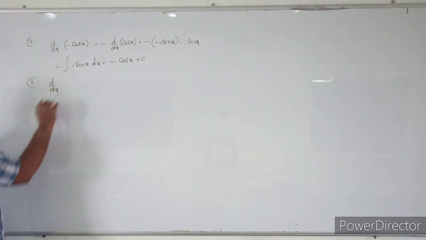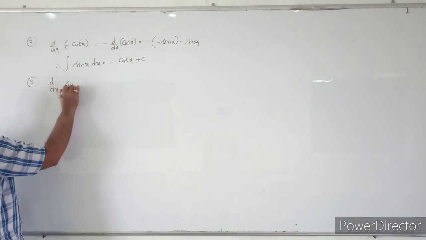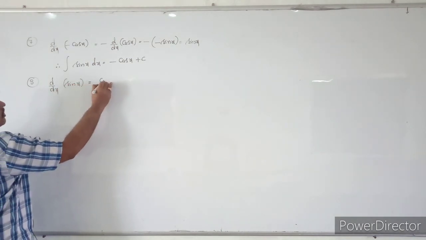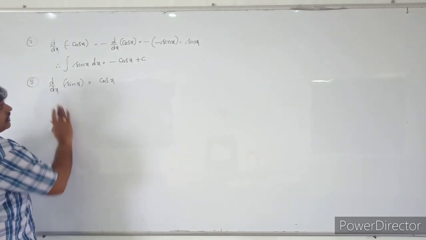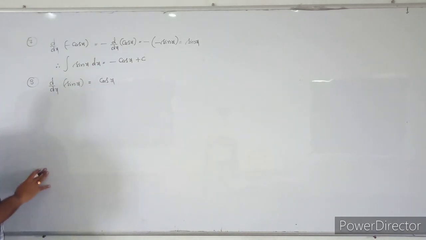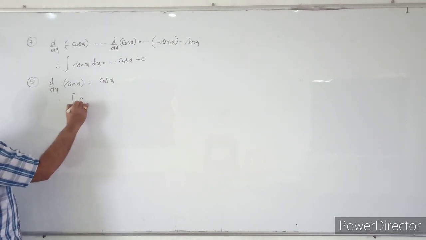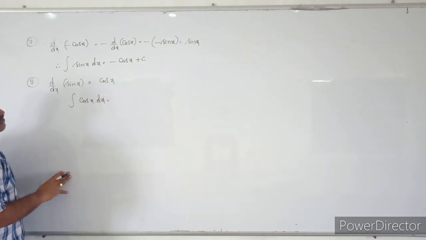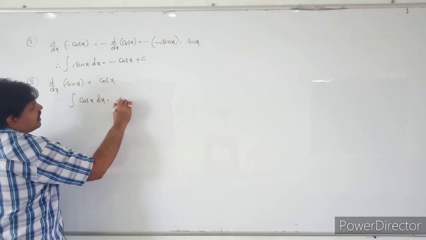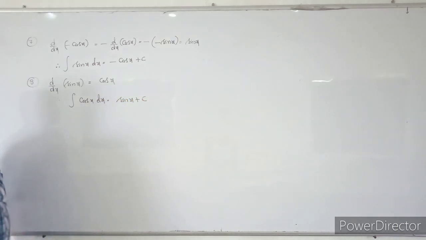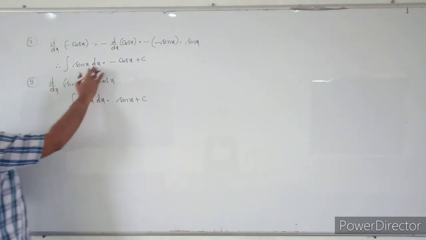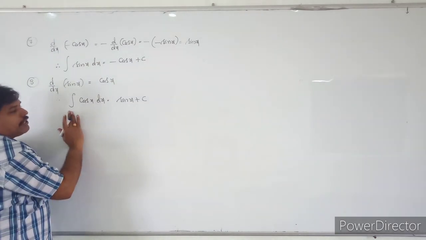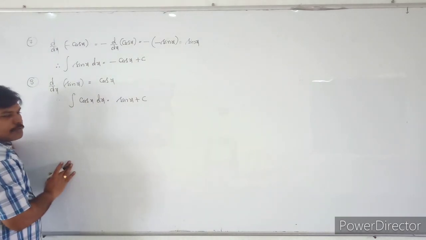And also see the next, the derivative of sin x. What is the derivative of sin x? That is equal to cos x. Therefore the integral of cos x into dx is equal to sin x plus c. Important formulas here: the integral of sin x into dx is equal to minus cos x, and the integral of cos x into dx is equal to sin x plus c.